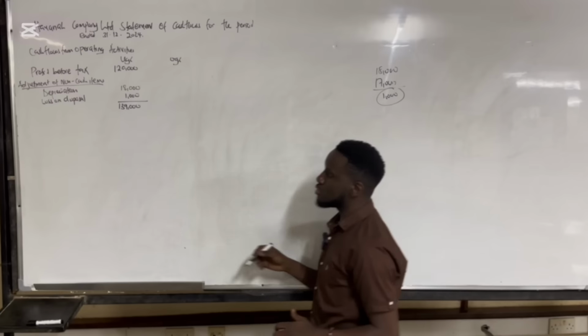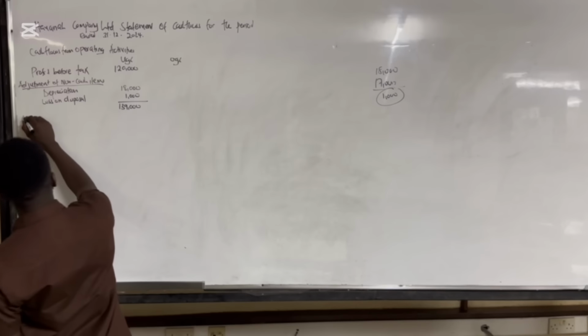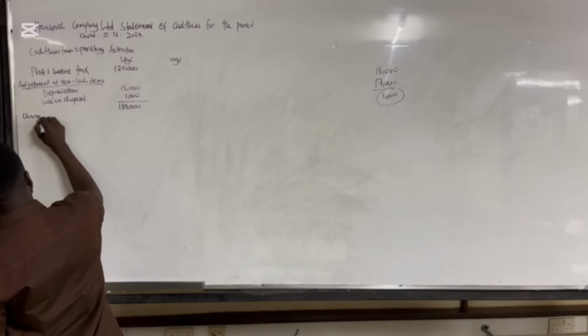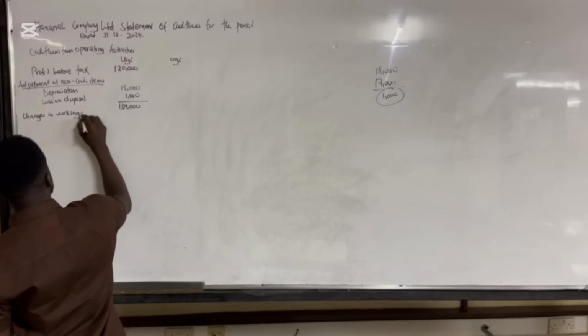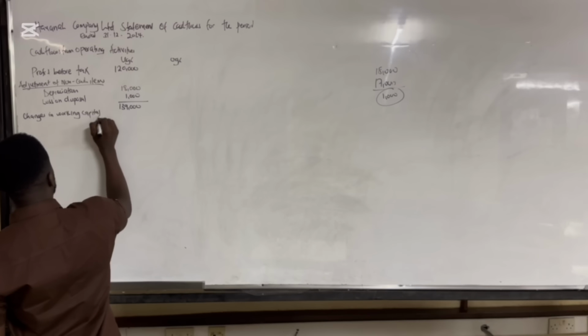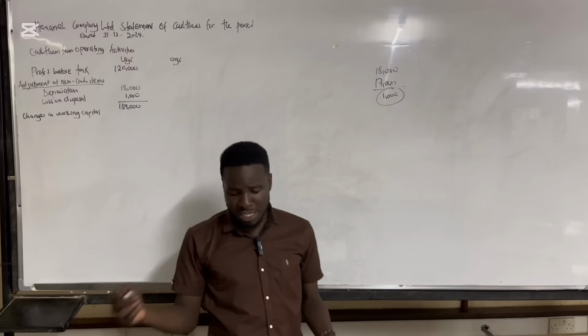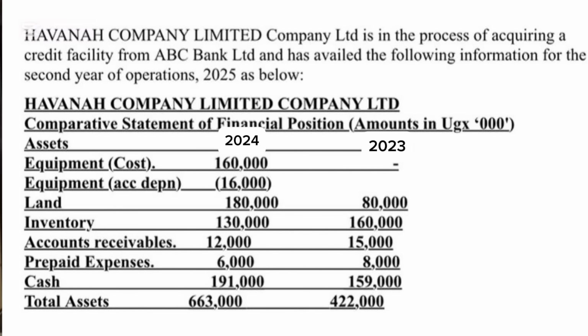Then after that, we go to changes in working capital. Now, when it comes to changes in working capital, if you check through the question, we have our receivables. Our receivables, we have 12,000. Let me start with inventory. Our inventory is actually 130,000 in 2024 and 160,000 in 2023.